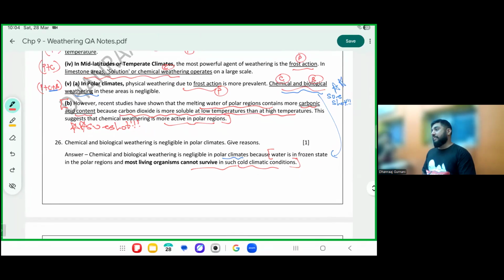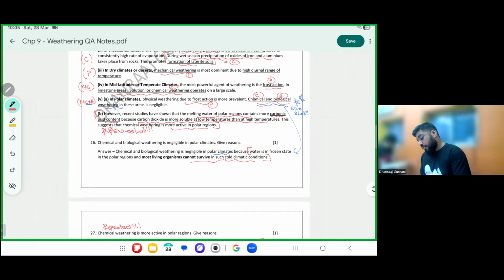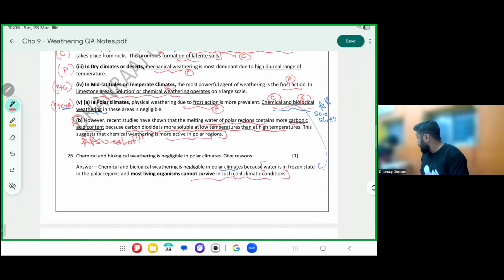When the ice starts melting, these become active. Recent studies have shown that there is carbonic acid. This is repeated but important. CO2 is more soluble at low temperatures than high temperatures. Hence, they are saying chemical weathering is happening. Please look here. One place they said it is negligible because everything is frozen.